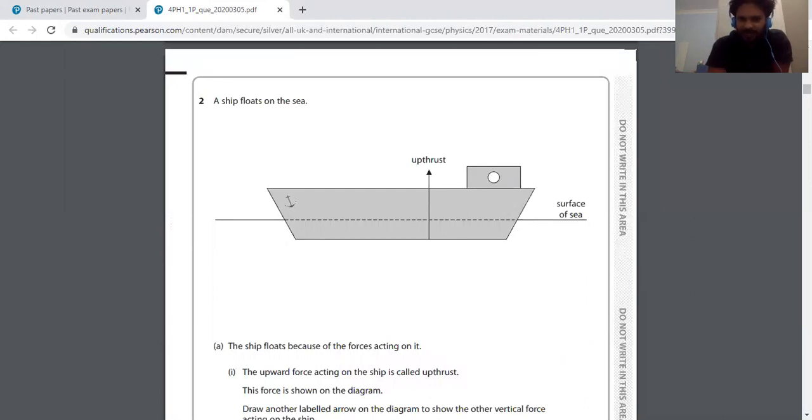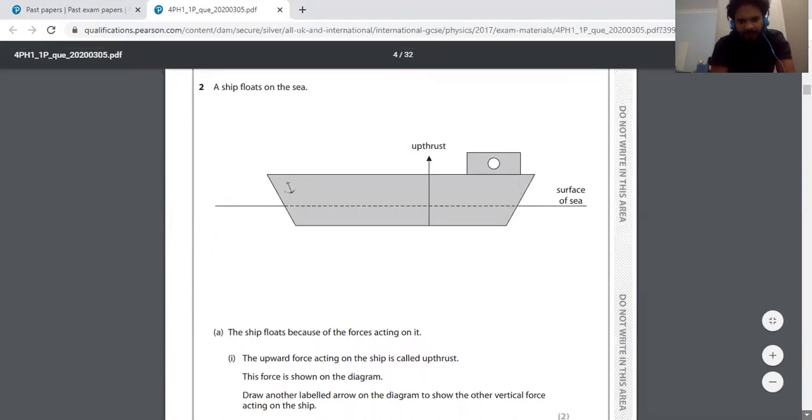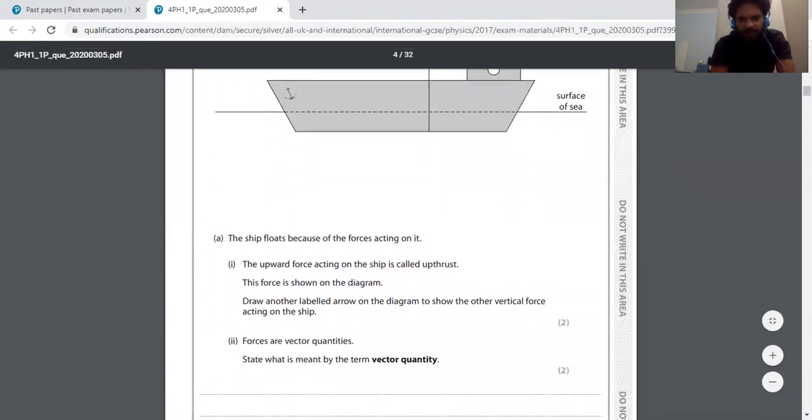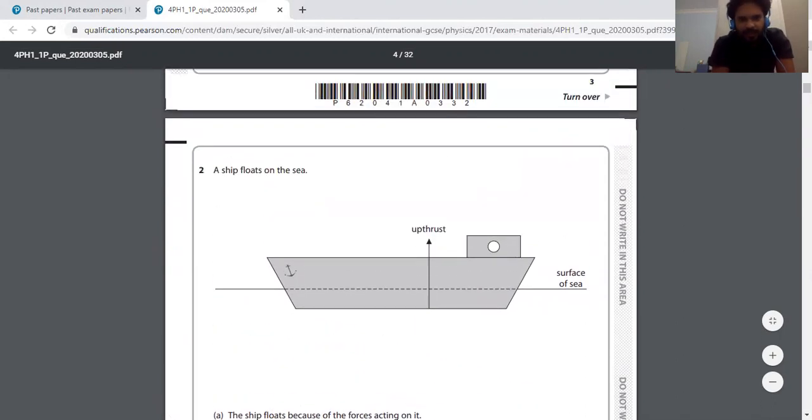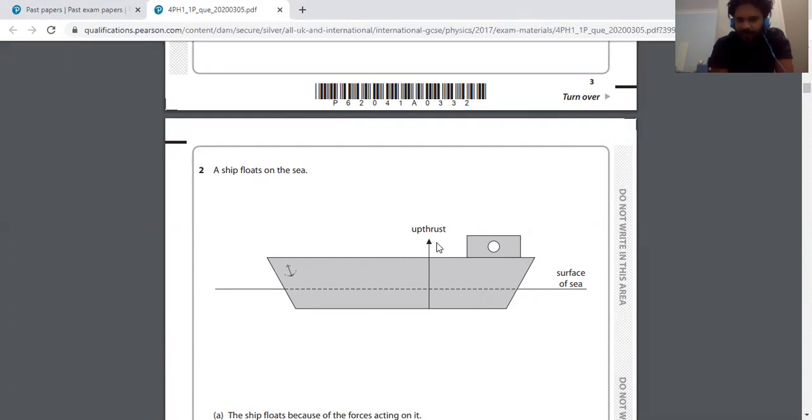For the second question, you can see the question here. A ship floats on the sea. Upthrust force, surface of the sea. You can see the upthrust force acting from the water vertically upward. Any object floating on water, or on any liquid, maybe even a gas, there will be a force acting vertically upward.